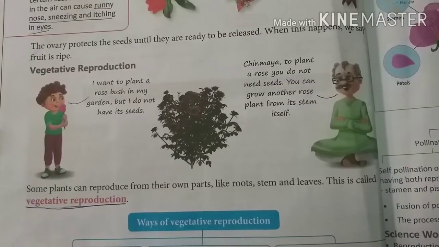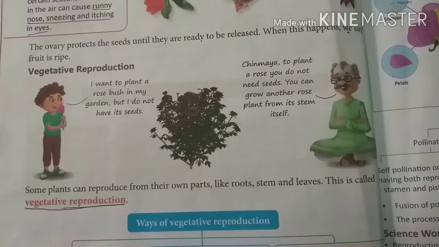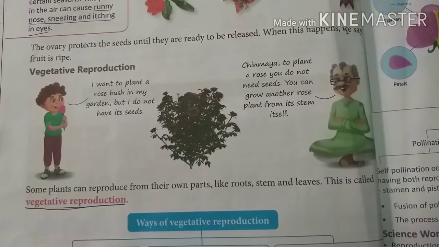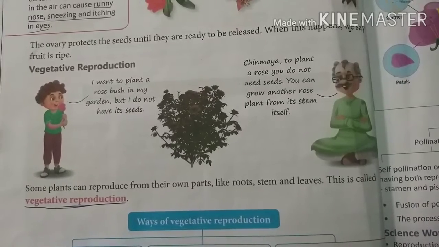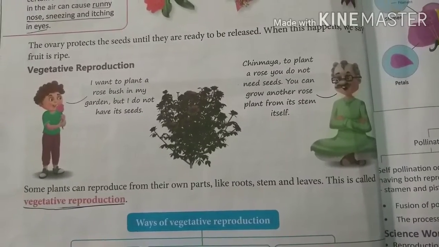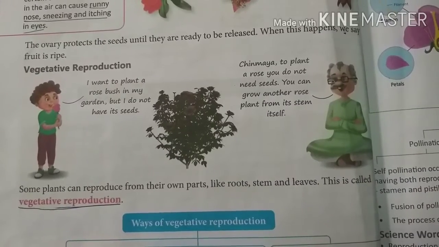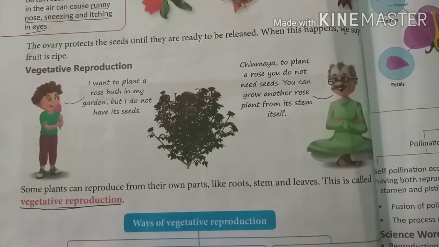It means if you do not have seeds of any plant, how can you grow the plant? If we do not have seed, we can grow the plant from different parts such as stem, leaves and other parts of the plants like roots also.